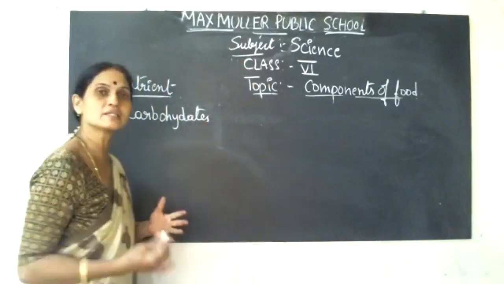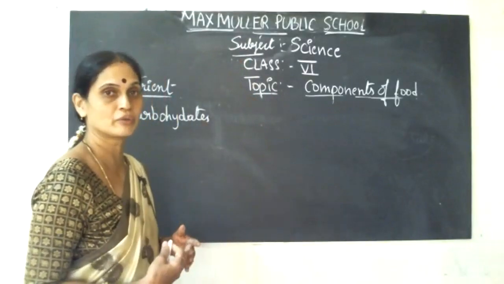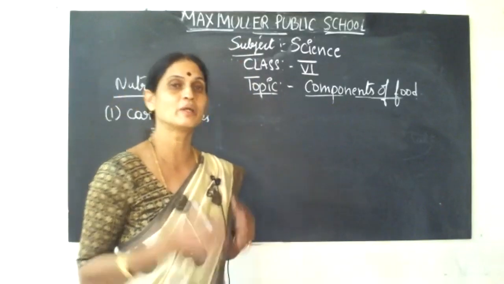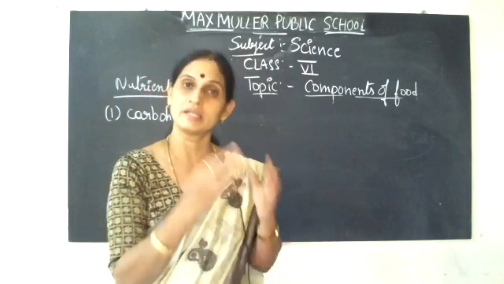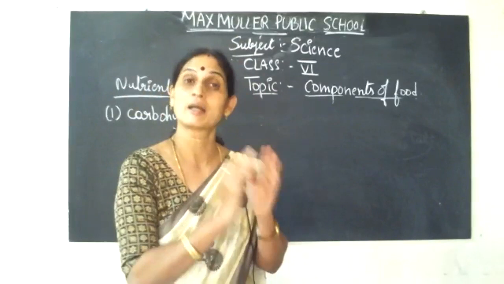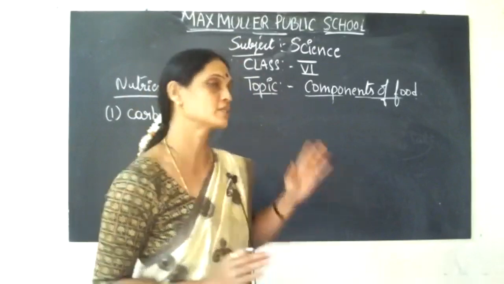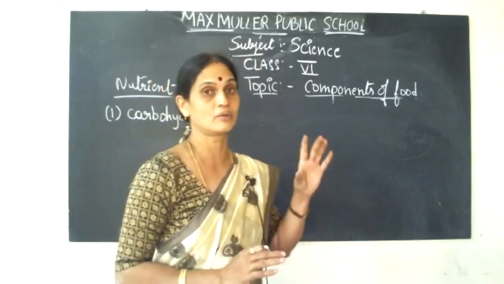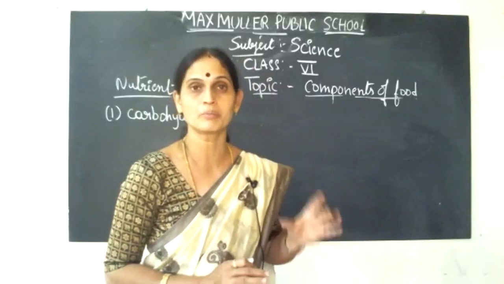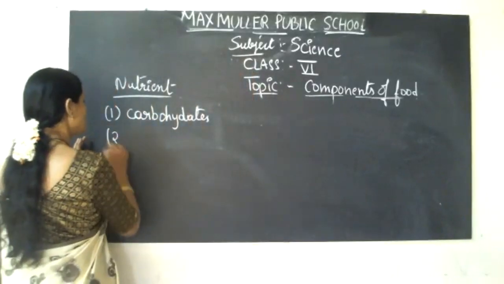So we require carbohydrates to do all our work. We do it easily because we take food with more carbohydrates in our daily diet. Diet, as I told in the previous class, means the food we take in a day. It should be completely planned food, with all the nutrients in it. Carbohydrates are most important, which we take more because we require energy.